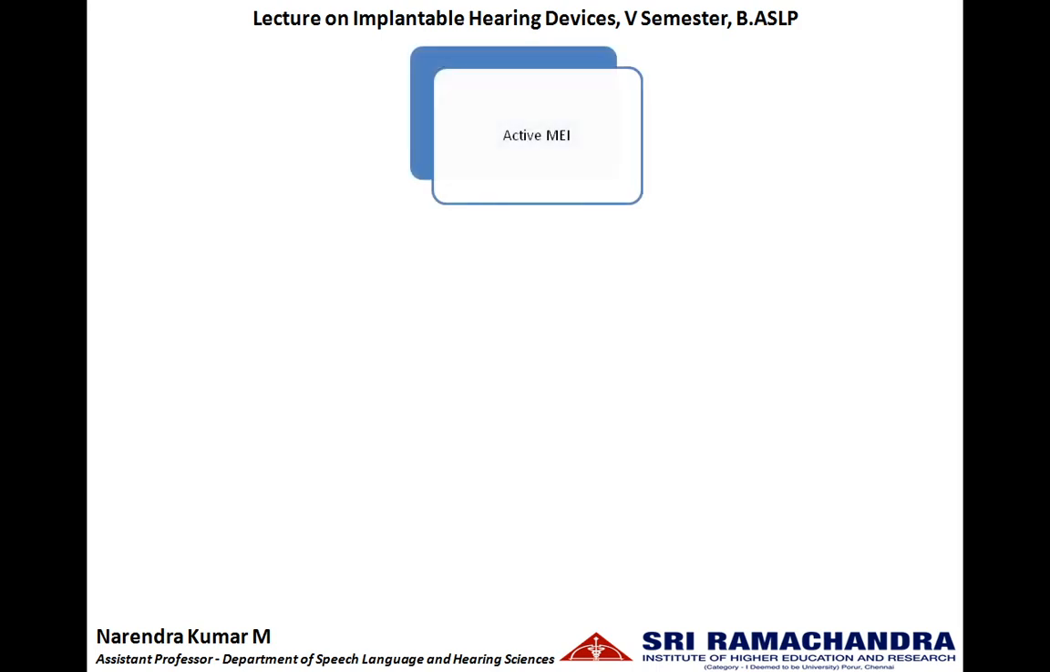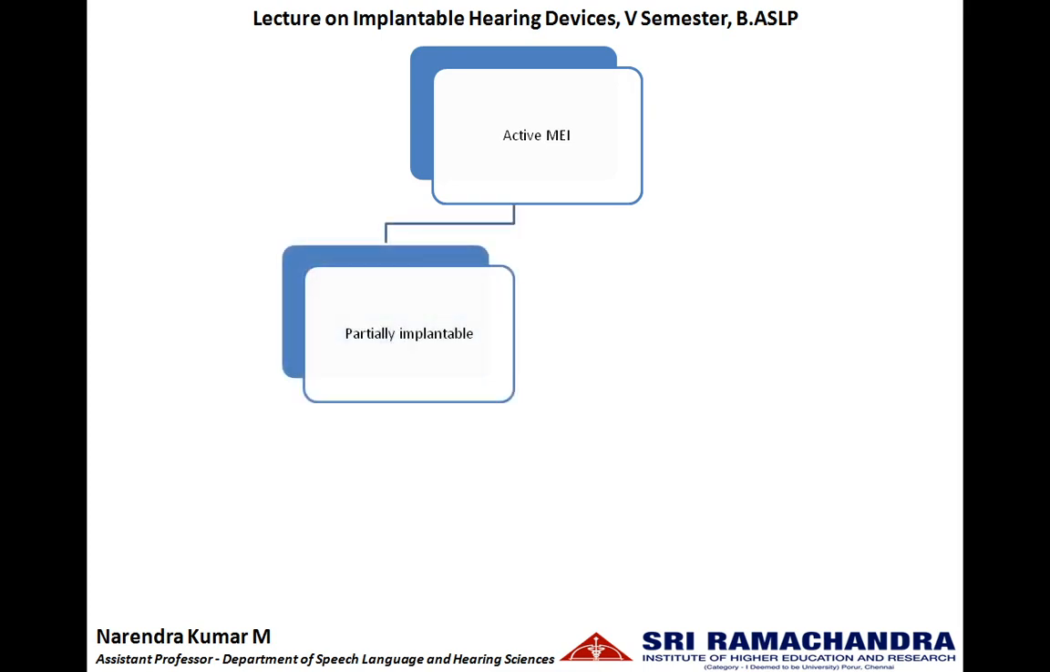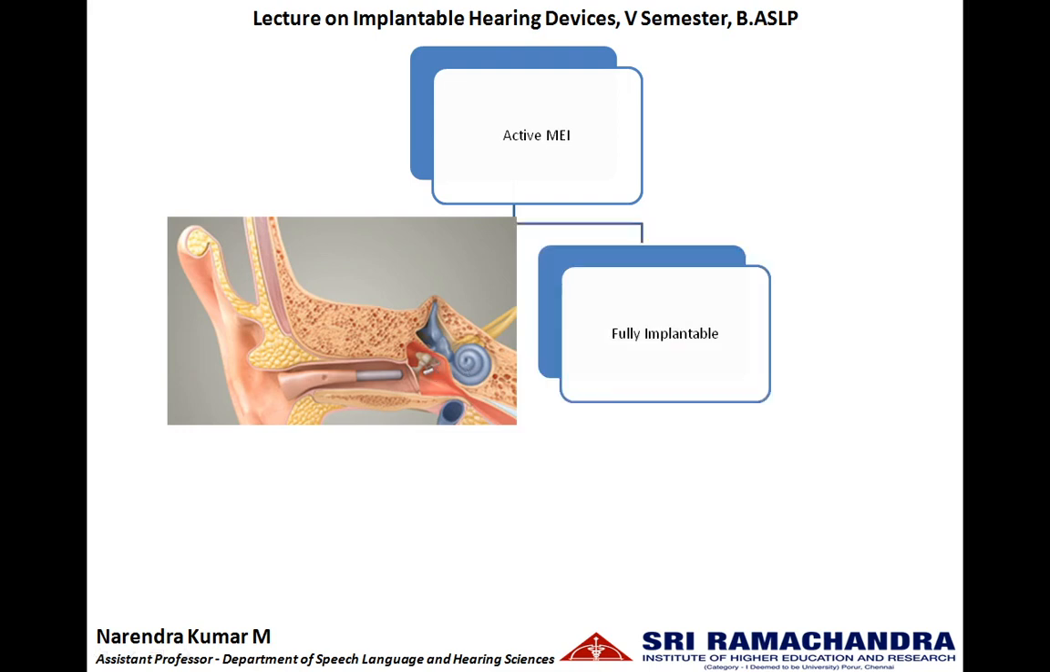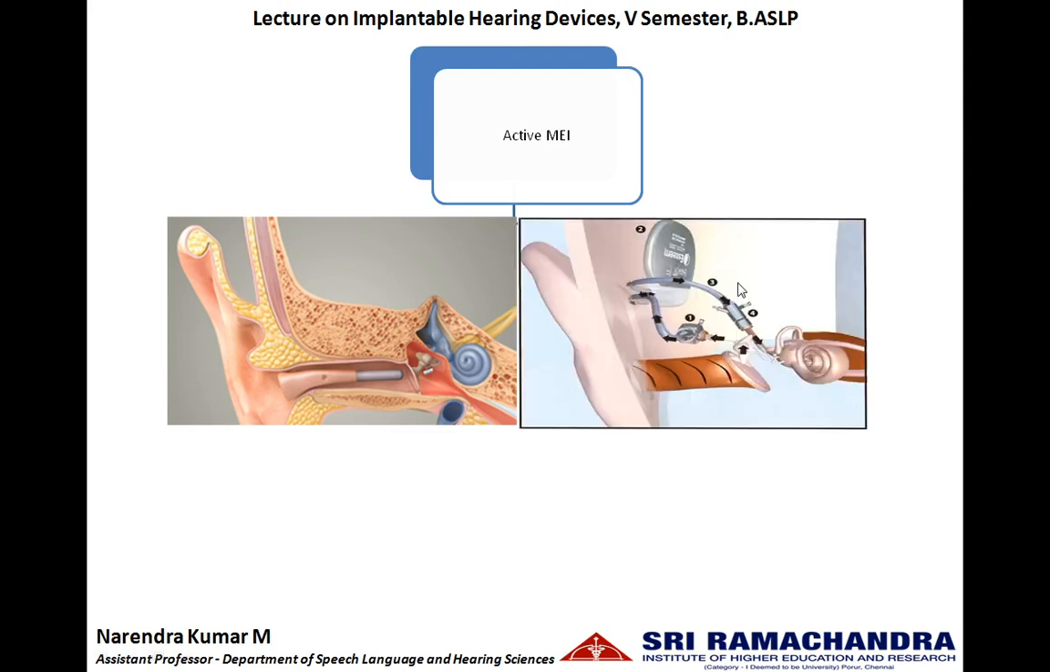Moving on to the active middle ear implants. These active middle ear implants are classified into partially implantable hearing aids. These partially implantable hearing aids will have a part of the components seen externally. It will not be implanted. Another part of the component of the hearing aid will be implanted. So it is partially implantable hearing aids. In fully implantable hearing aids, all the components of the hearing aid will be totally implanted inside the patient. Nothing will be seen outside.